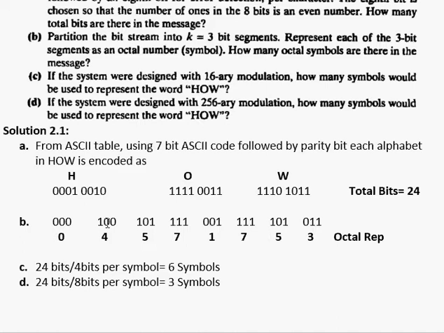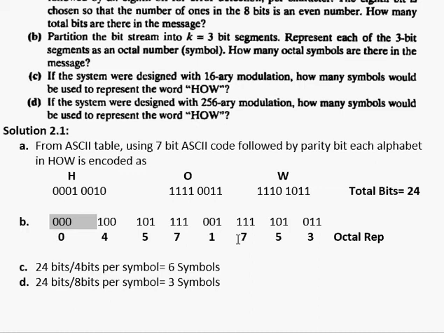As we already know, we can have 8 different possible combinations using 3 bits. If I allocate a code to every combination of bits, it is known as the octal number. Octal numbers are basically from 0 to 7. So I am going to assign an octal number to every group of 3 bits. This is octal number 0, this is 4, this is 5, this is 7, this is 1, this is 7, this is 5, and this is 3. This is basically the octal representation of all the bits.